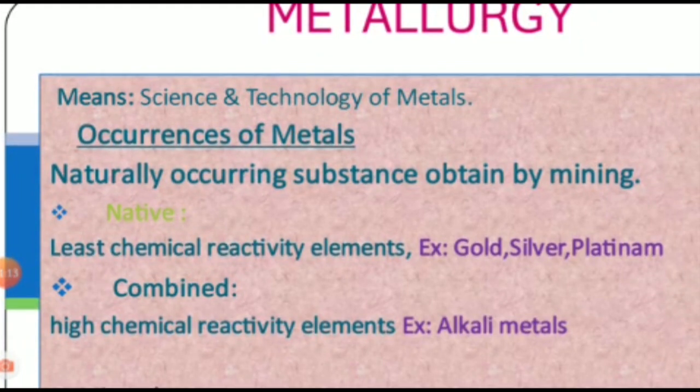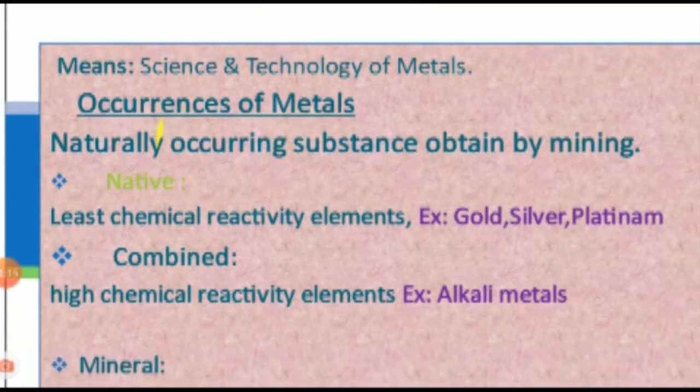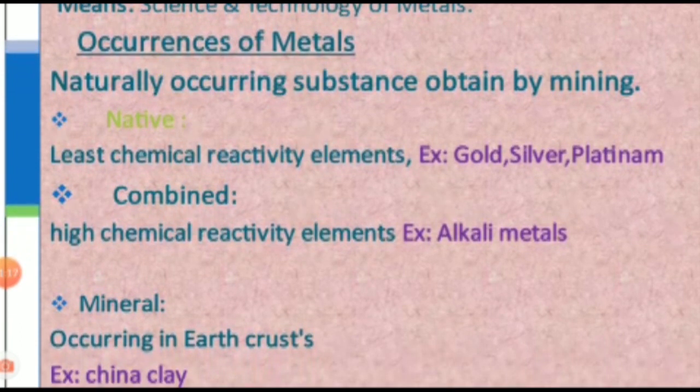Mostly the least chemically reactive elements, like gold, silver, platinum and copper, occur in the native state.